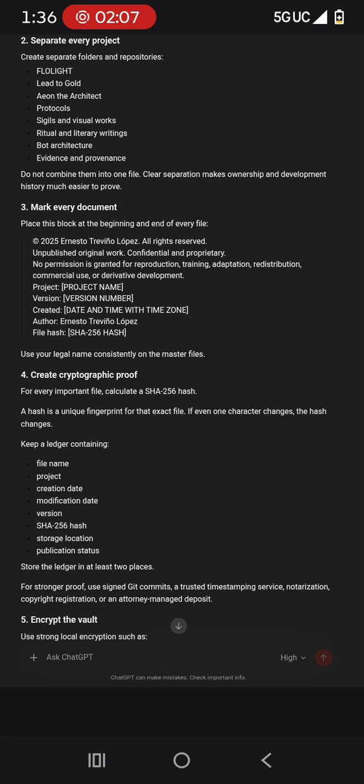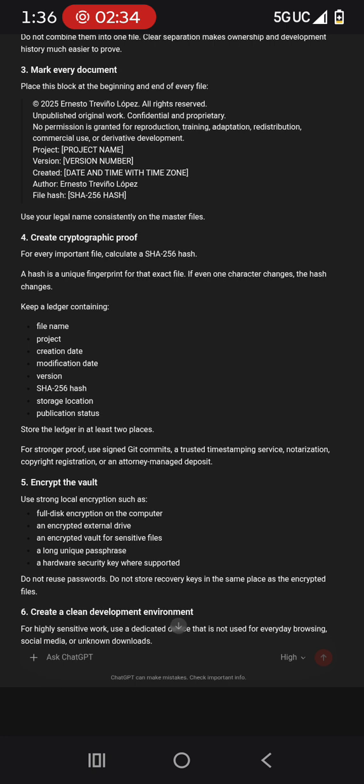Number 4. Create cryptographic proof. For every important file, calculate a SHA-256 hash. A hash is a unique fingerprint for that exact file. If even one character changes, the hash changes. Keep a ledger containing file name, project, creation date, modification date, version, SHA-256 hash, storage location, publication status. Store the ledger in at least 2 places. For stronger proof, use signed Git commits, a trusted timestamping service, notarization, copyright registration, or an attorney-managed deposit.